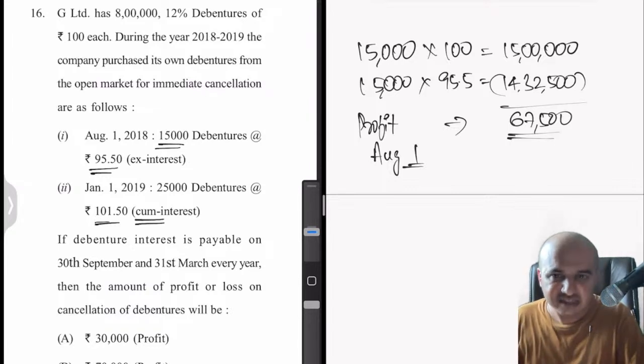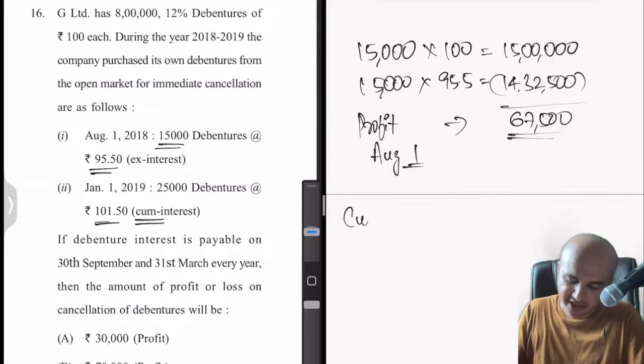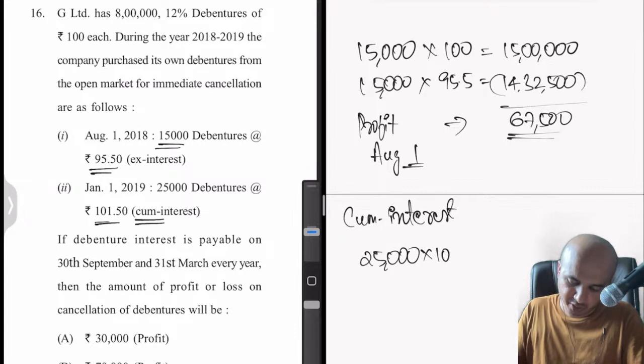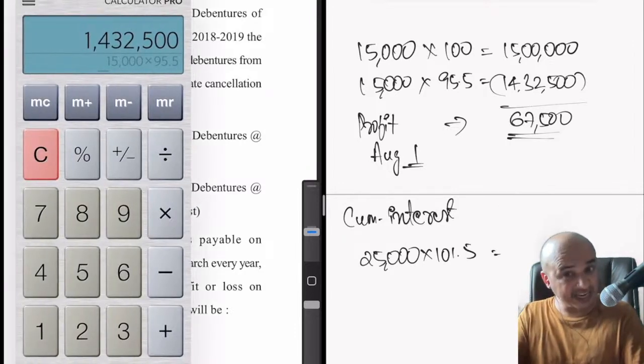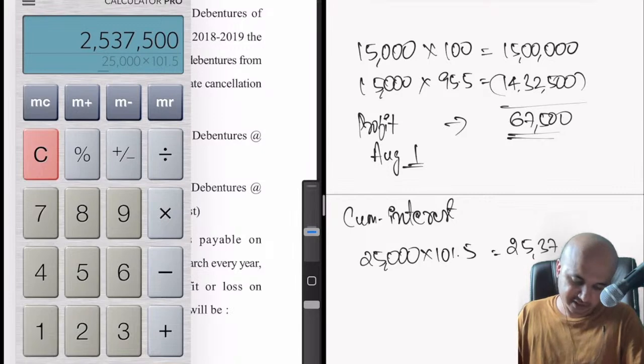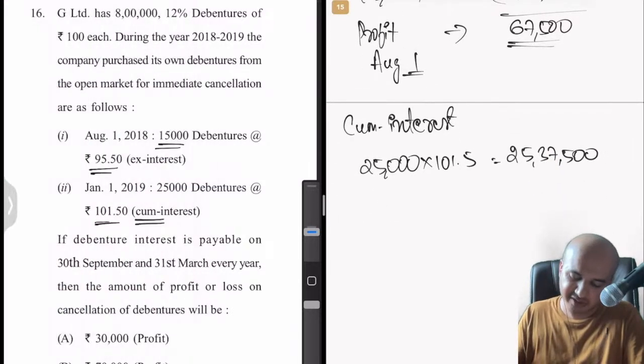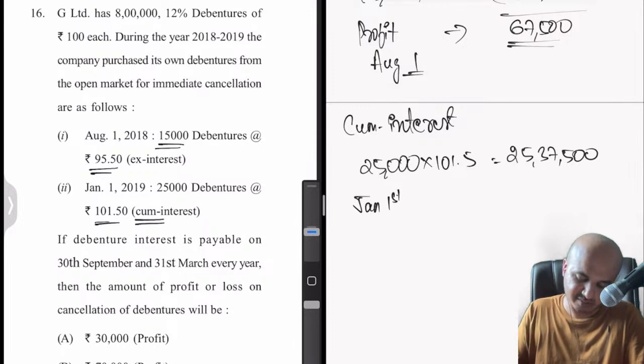So in this case, what has happened here is we have paid 101.5 including interest. That's why they say cum interest. So let me calculate 25,000 into 101.5. How much did we pay in total cum interest? 25,000 into 101.5. We paid 25 lakhs 37,500 rupees, but this includes some interest also. So now, when did this take place? This took place on Jan 1st.